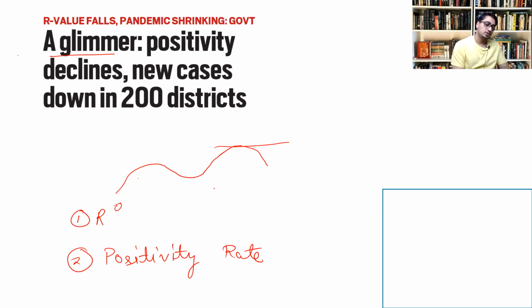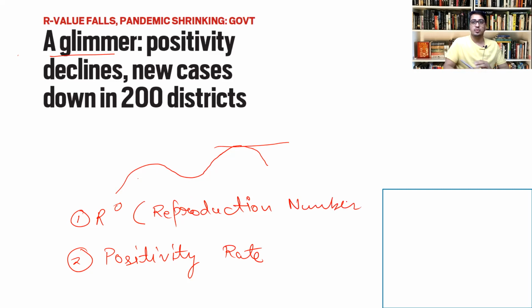Second is the R naught value. R naught is the term for the reproduction number. So what is the reproduction number? It is the average number of people that would be infected by a patient of COVID-19. A person is there, and how many more does that person infect? So it is a statistical number. When it is 1, that means a person is transmitting the same virus to 1 more person. Right now, our R naught number has reduced to less than 1.